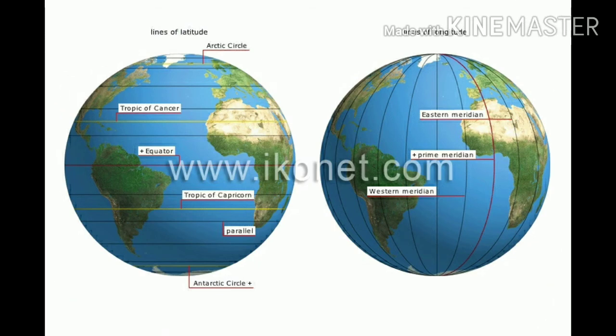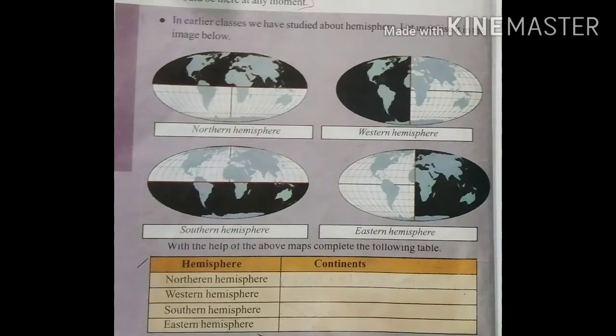Look at the picture. This picture was already given in a lower class. Do you know that it is in the 6th class? We studied there about hemispheres. Observe the picture. Here four images are given with four shaded areas. Northern hemisphere: the area between the 0 degree equator and the 90 degree north pole. Southern hemisphere: the area between the 0 degree equator and the 90 degree south pole, and so on for the remaining.